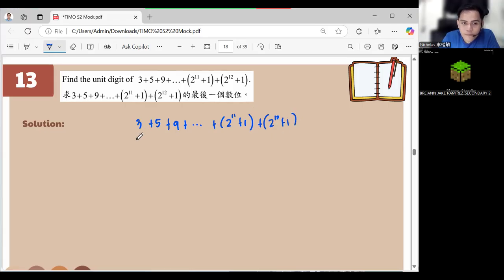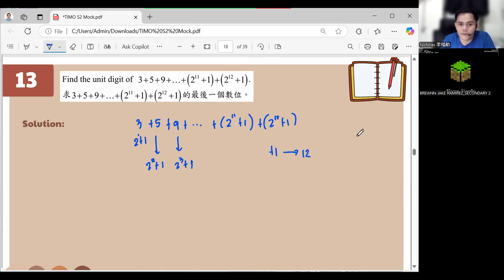This one here is 2 raised to 1 plus 1, this one is 2 squared plus 1, and this one is 2 cubed plus 1. So how many plus 1 are there all in all? We have a total of 12, right? So the plus 1 will be 12.